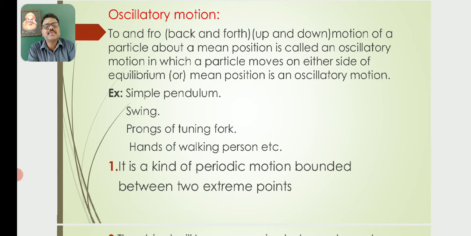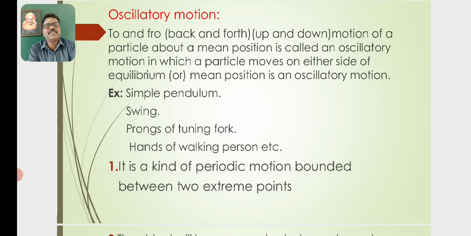If a body moves around a central position, then the body is said to have rotatory motion. If a body moves to and fro, back and forth, or up and down continuously about its mean position or equilibrium position, then the body is said to have oscillatory motion.